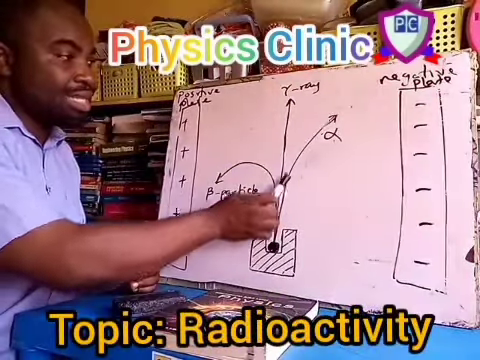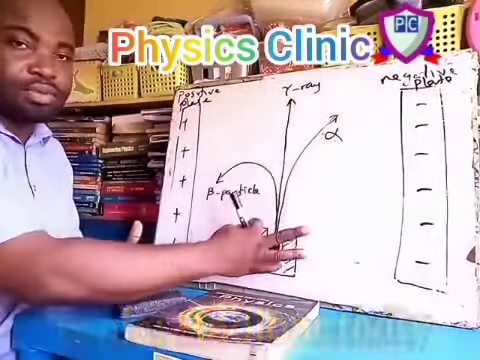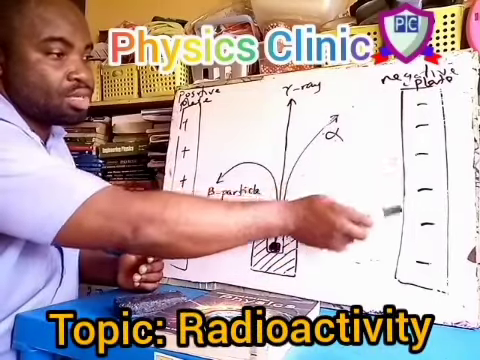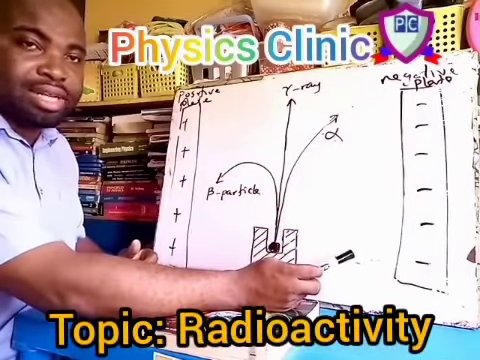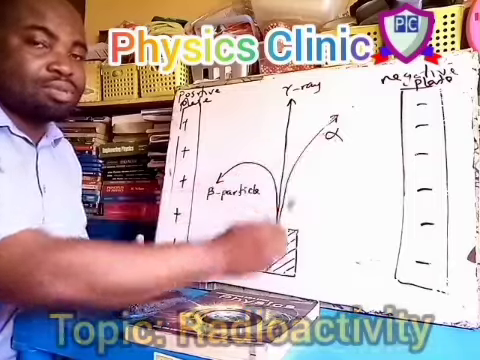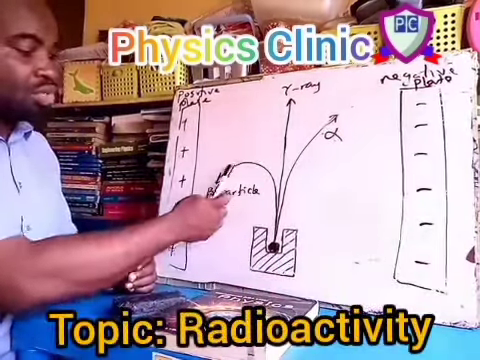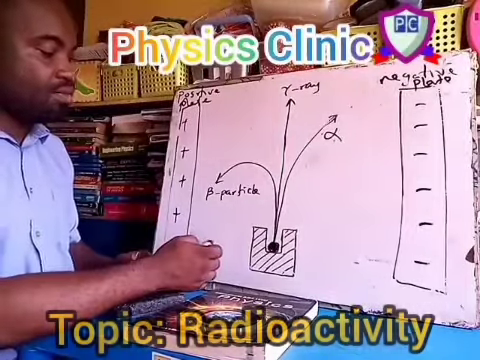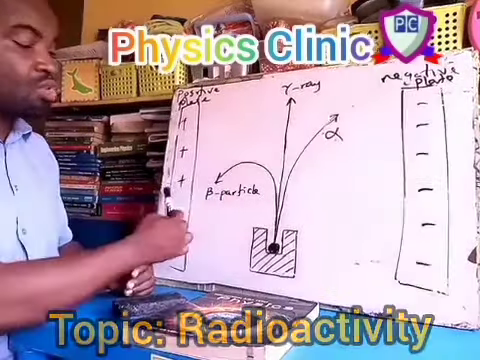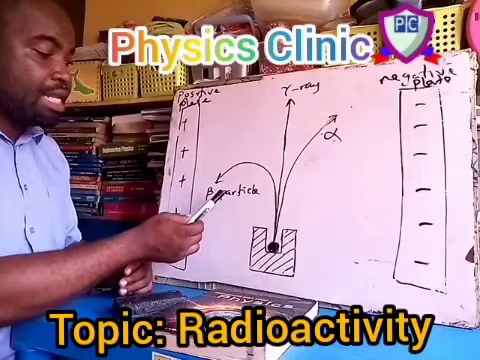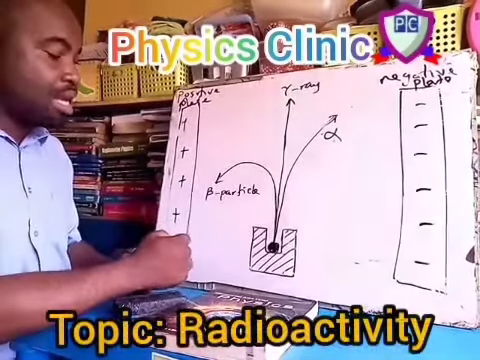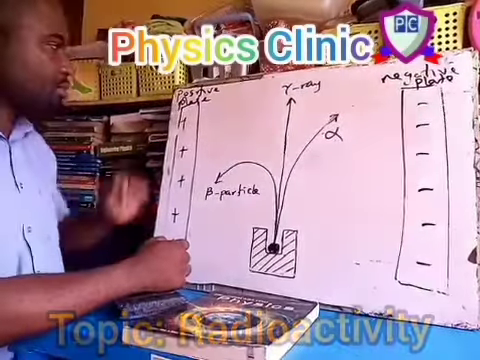But alpha particle is slightly deflected in this electric field and is deflected towards the negative plate of the electric field, indicating that alpha particle is a positively charged particle, while the beta particle is strongly deflected in the electric field and is deflected towards the positive plate, indicating that beta particles are negatively charged.